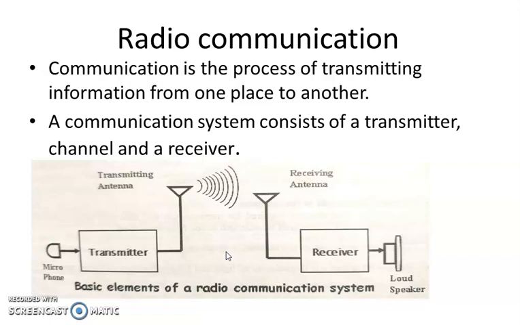For a message to be transmitted, we should transmit it with the help of a channel, a transmitter, and a receiver. Actually, this modulation is taking place in the transmitter section, and the original information signal is recovered from the modulated signal at the receiver side. So these are the basic elements of a radio communication system. Mainly, there should be a transmitter, a channel, and a receiver.